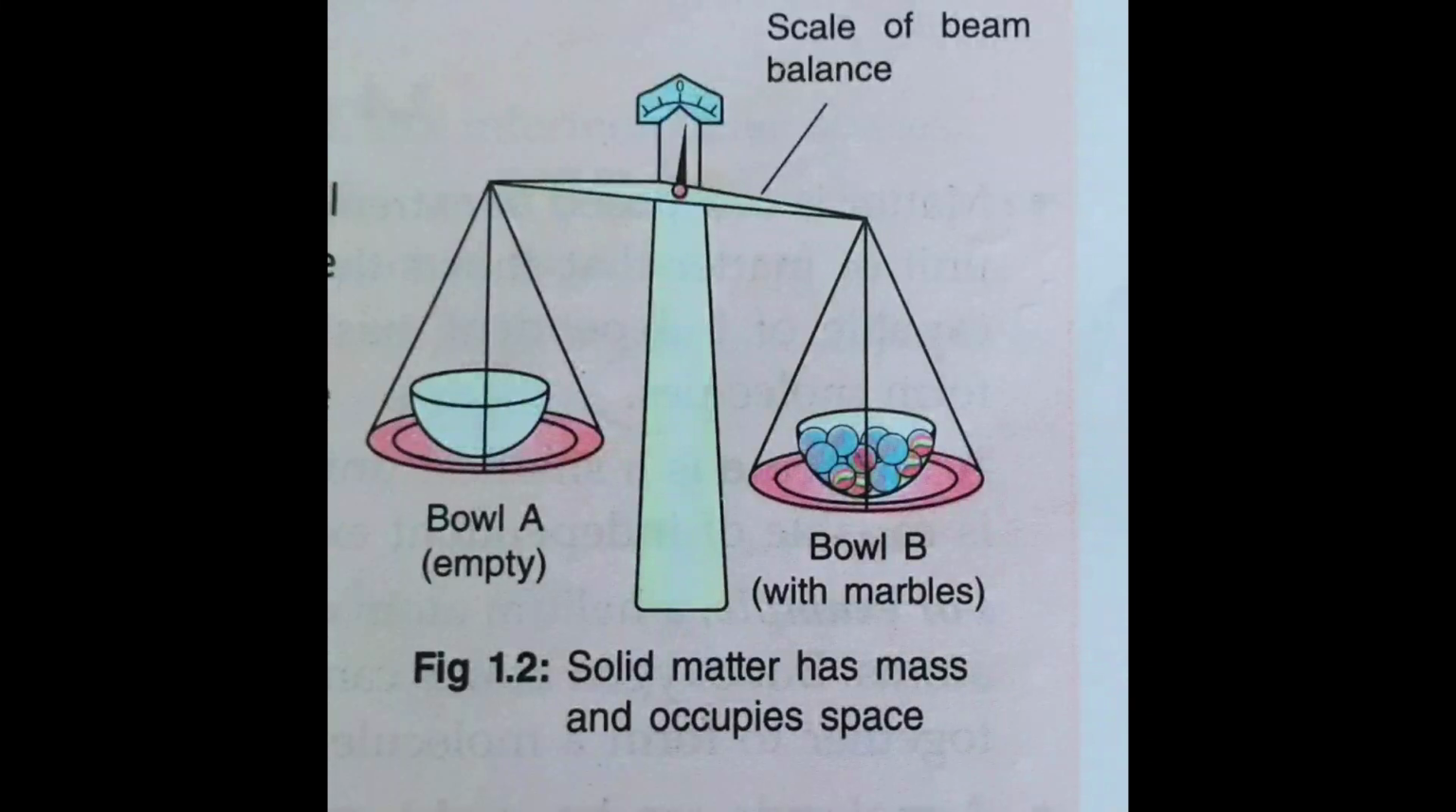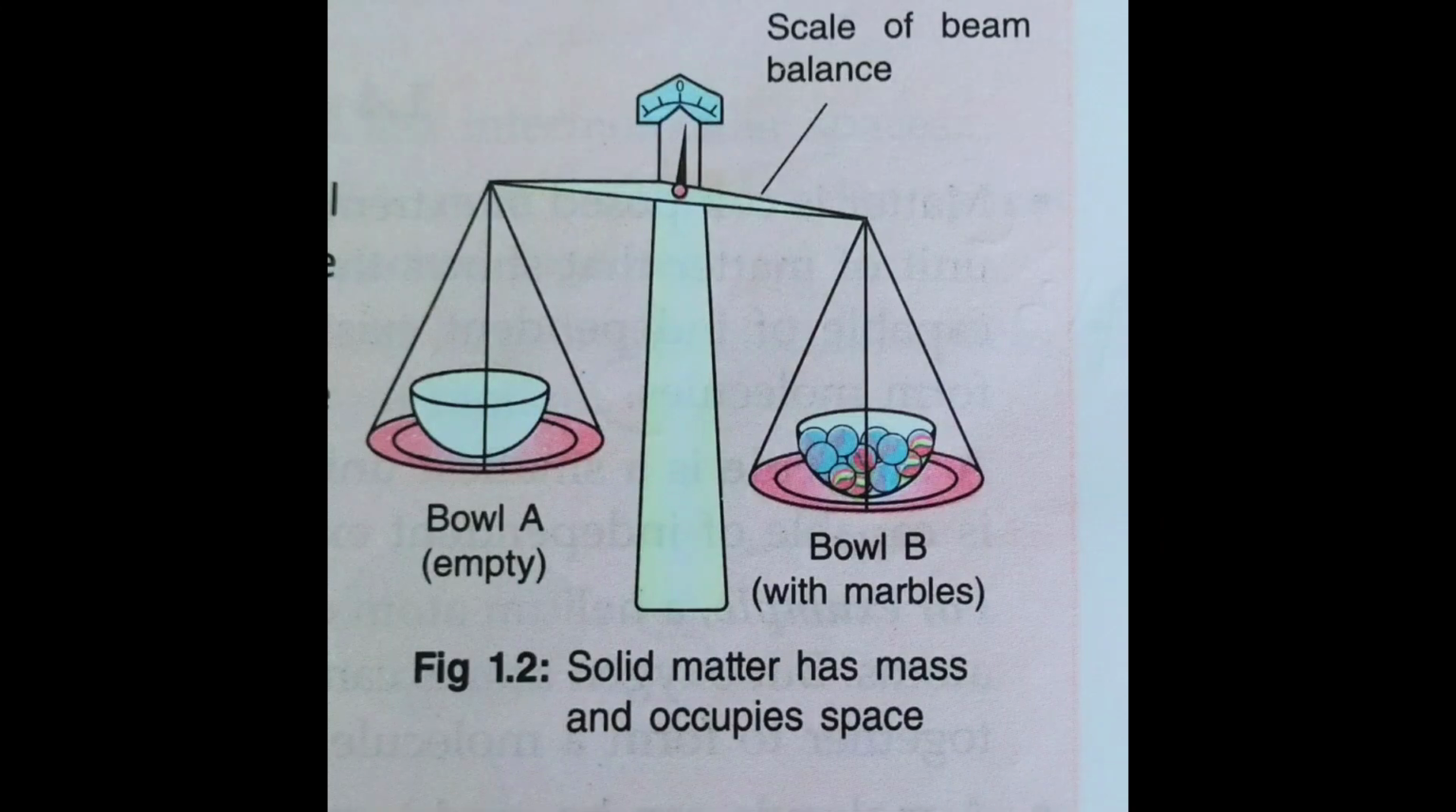Next, we are going to study some experiments to show that matter has mass and occupies space. In this picture you can see a beam balance, isn't it? And in each of the pans you can see two bowls. One is empty and another one has some marbles. Which one will be more heavy? The bowl with the marbles will be more heavy. What does it show? It shows that matter has mass.